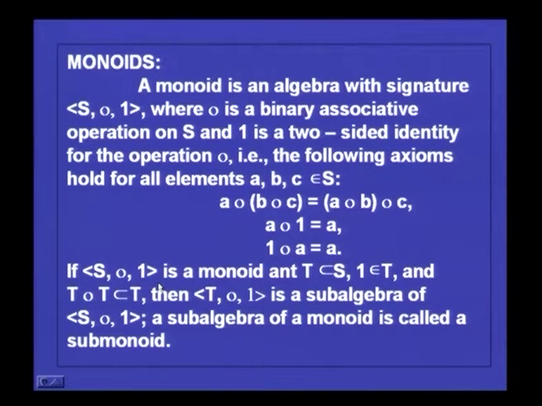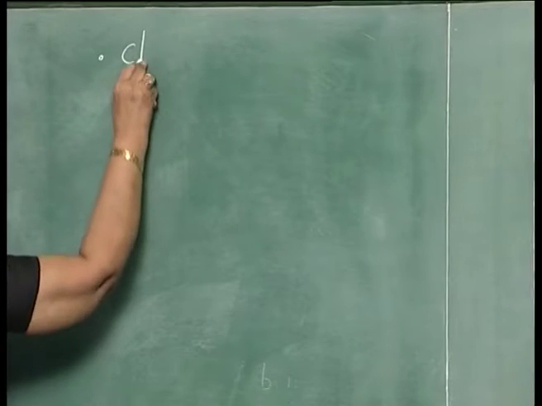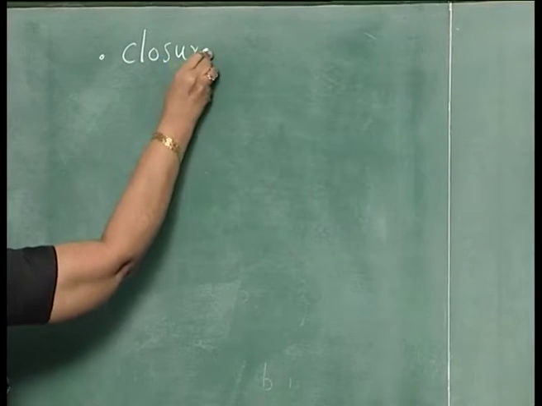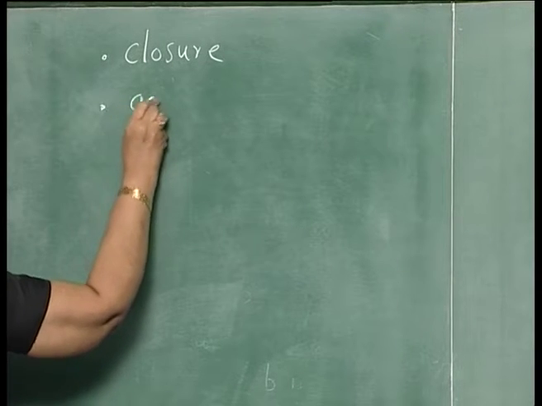Next, we consider one more restriction and see what is meant by a monoid. So, for semigroup, we had 2 properties, closure and then associativity.